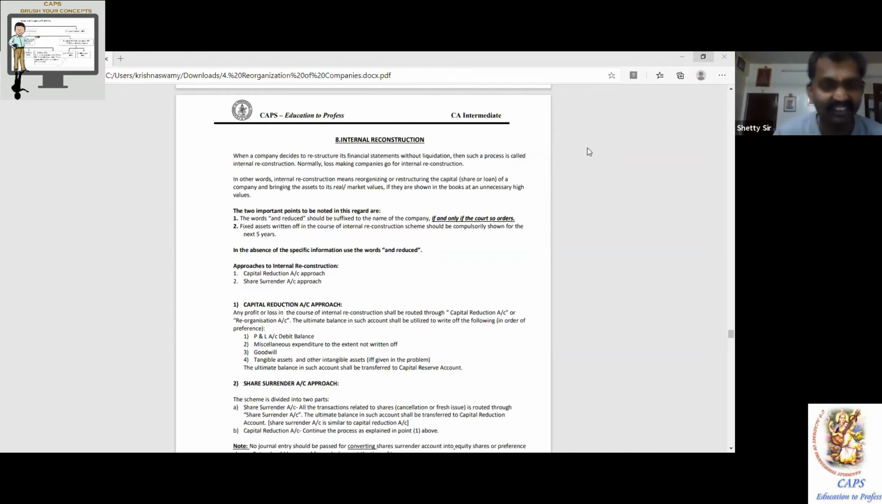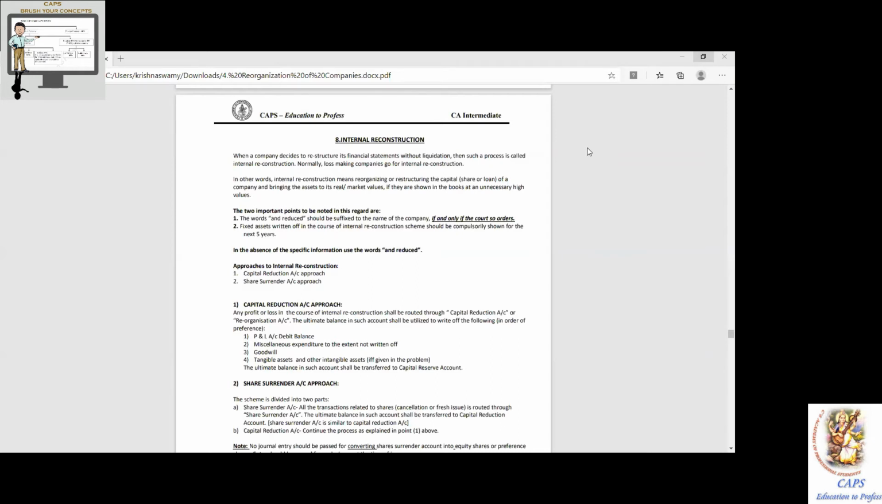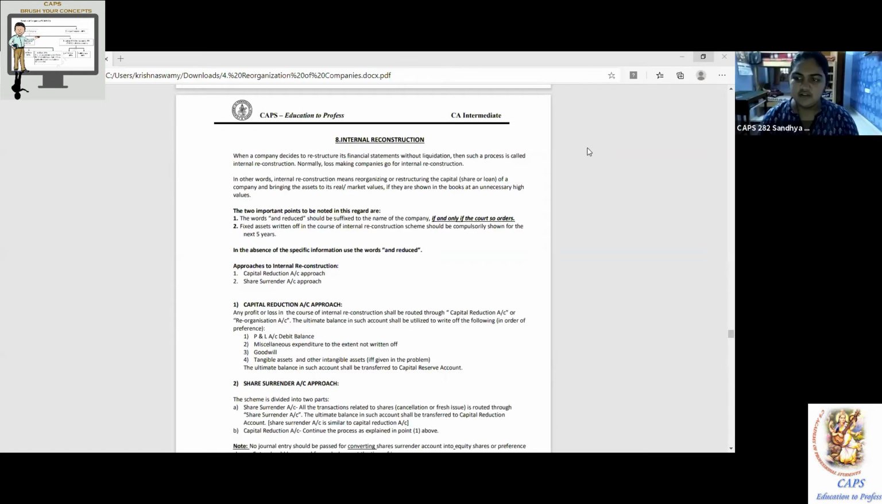In other words, here also, if you have goodwill, it's meaningless. Remove it. So I'm giving it with the logic, so it should come in the same order. First item, P&L account debit balance. Second, fictitious assets. Third, goodwill. Then any other assets, if the value has come down, if it has been impaired,